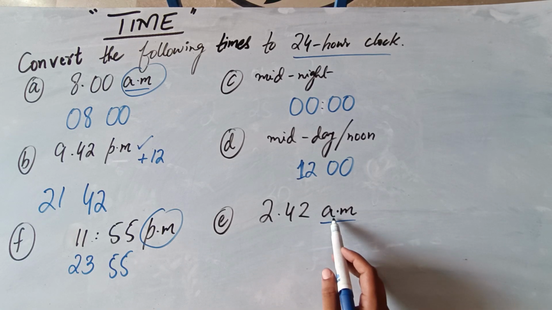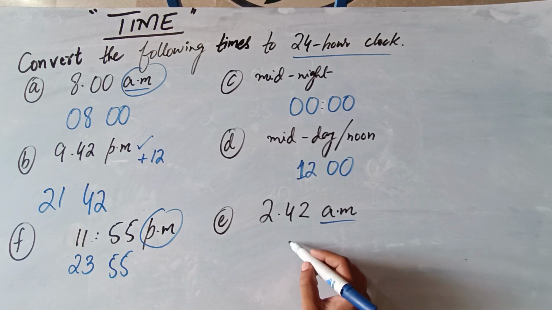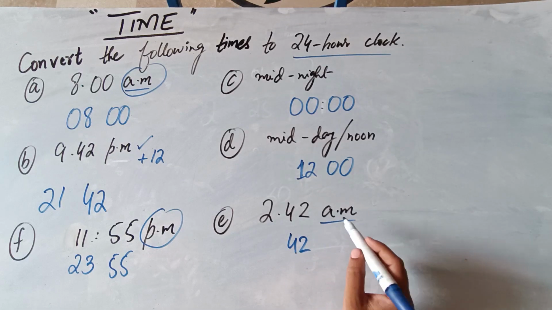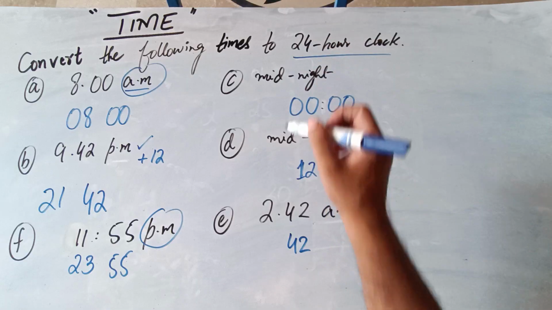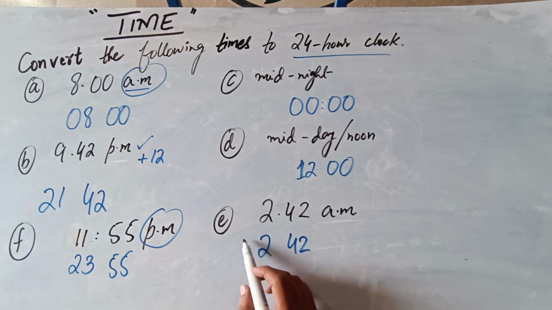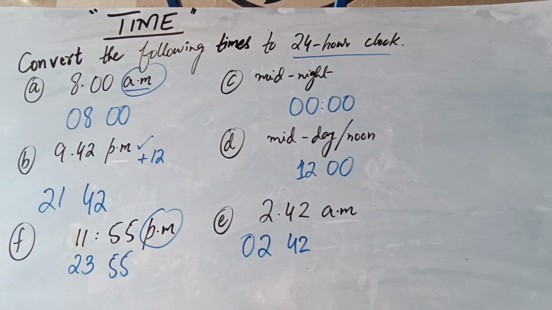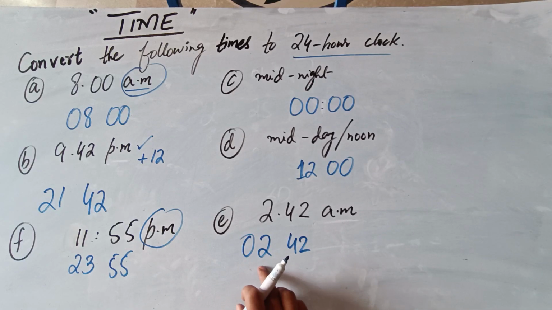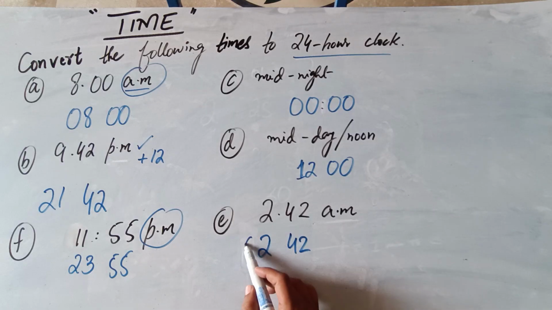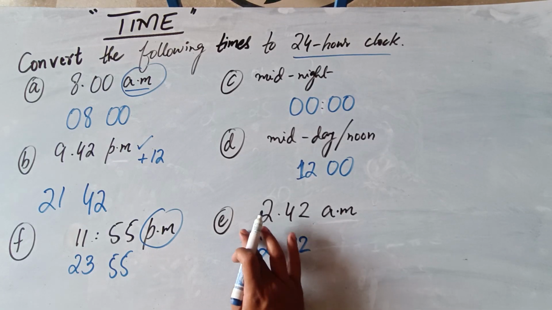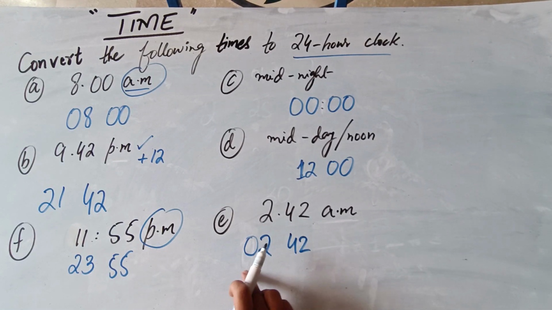So now we need to convert 2:42 AM. 42 will remain as it is, and as we have discussed, AM would be directly converted into 24-hour clock format as it is. So 0242, and in 24-hour clock format we do not write it like 2:42. No, hours would also be reflected by two digits. So if it is 2, we will write 0242. So this is how to convert 12-hour clock format time into 24-hour clock format time.